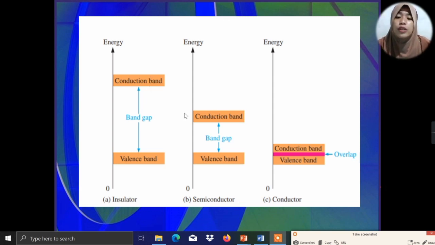We have a large amount of energy here for the reason that our insulators are tightly bound to the atom.